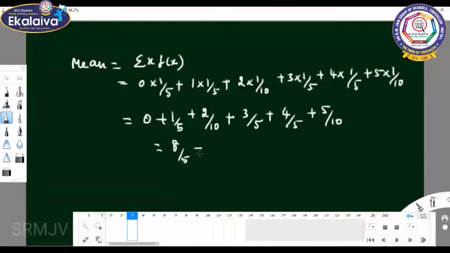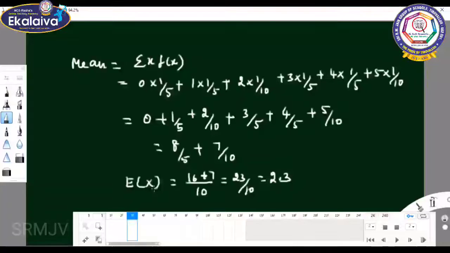Then 2 plus 5 is 7 by 10. Taking 10 as the LCM, 8 by 5 into 2 gives 16, 16 plus 7 equals 23 by 10. So the value is 2.3. The mean equals expectation of x equals 2.3.